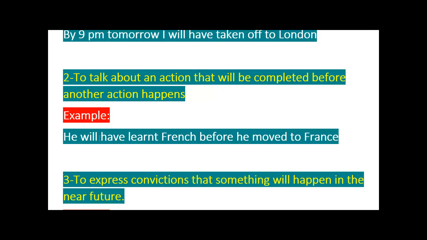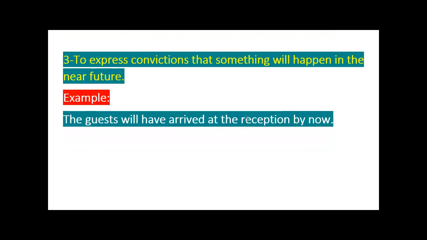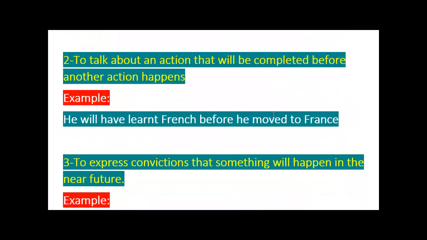Then we also express conviction or certainty that something will happen in the near future. The guests will have arrived at the reception by now. You're almost certain that they arrived. These are just some usages of future perfect.